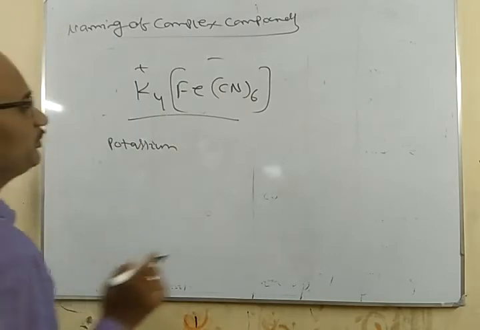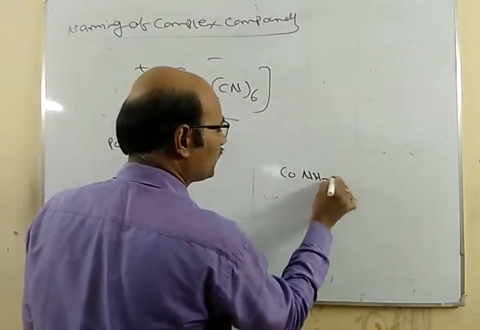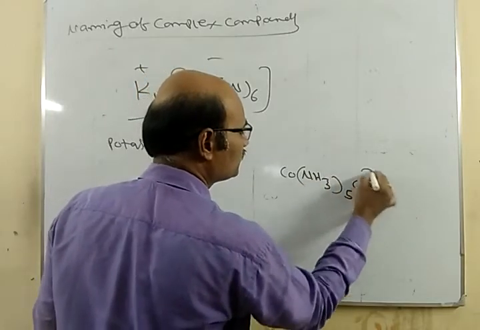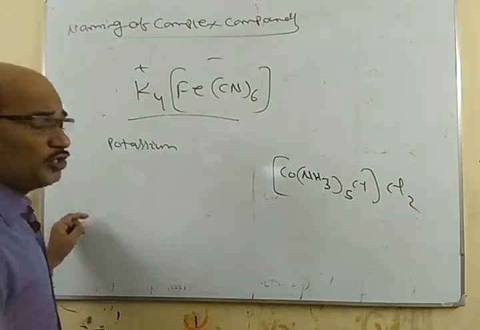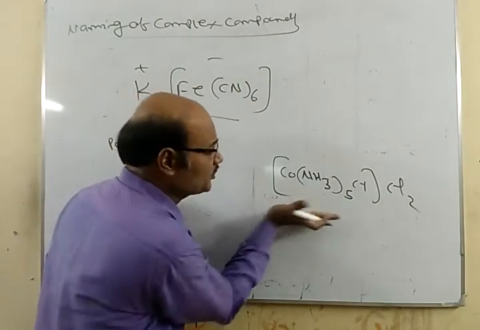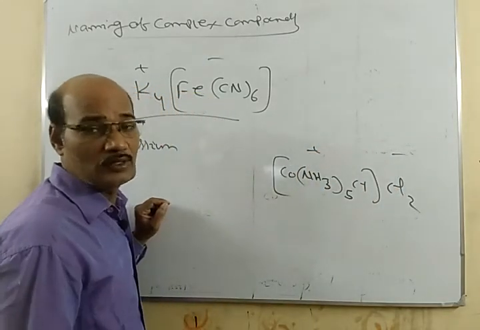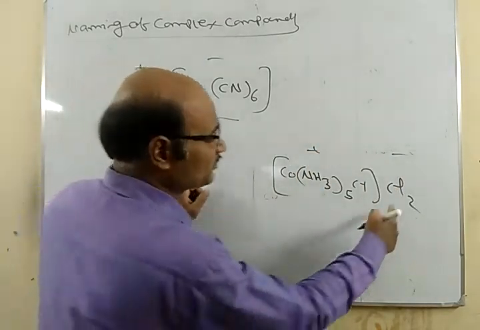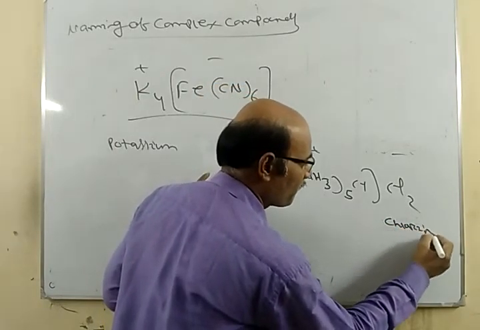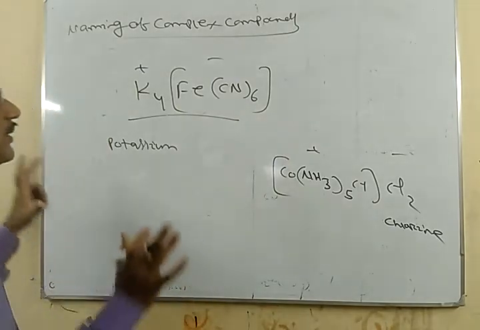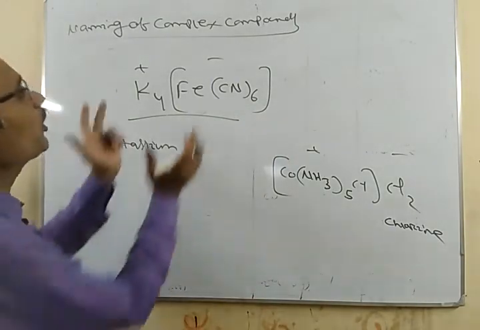Suppose we have [Co(NH3)5Cl]Cl2. Here also, first I have named this complex part, because this is the positive one. Now the simple part is Cl2, simple here, chlorine. That's all. The main thing is how to name the complex part.